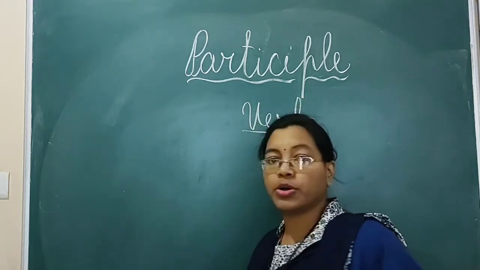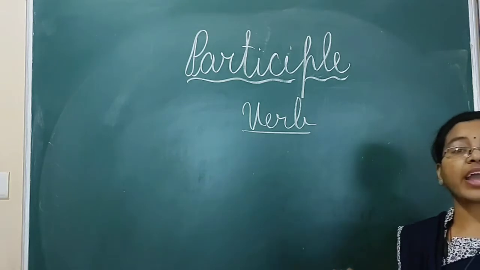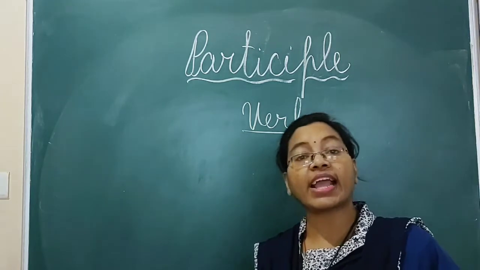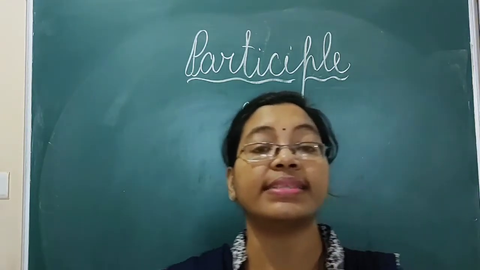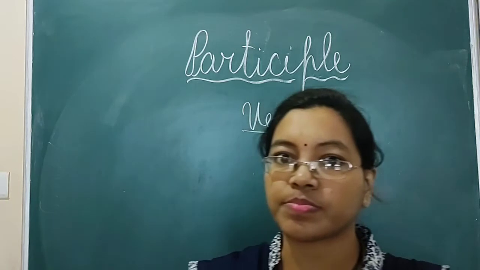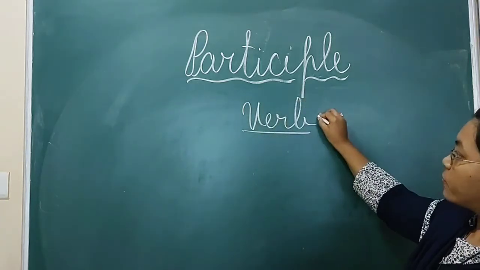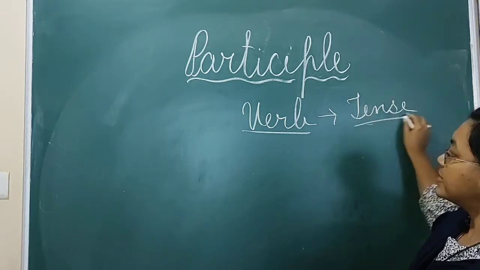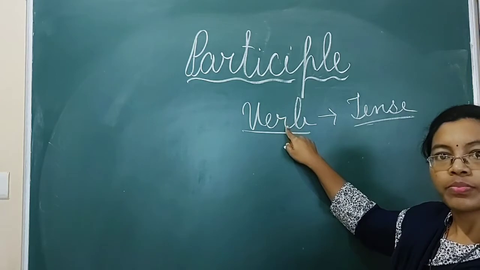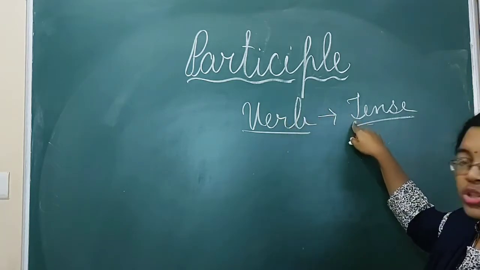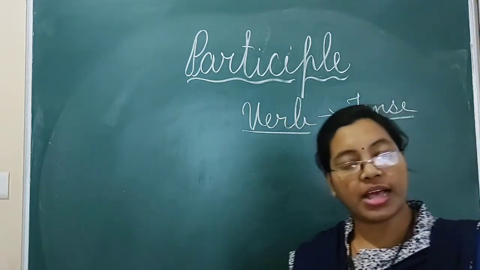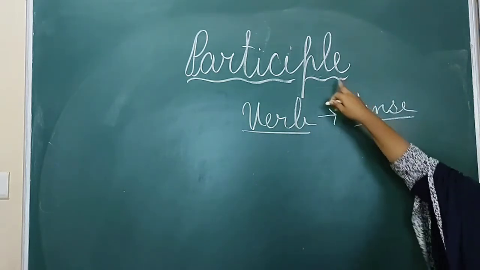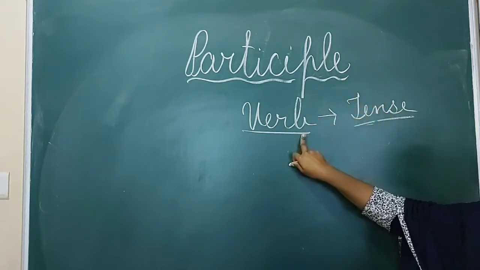So what is verb? Verb is an action word. As we know that verb is an action word, tenses tell us the time of an action. From the verb we can go for tense, because tense tells us the time of this action. Yes or no? Then we can come to know whether it is present tense, past tense or future tense. So that's why for this we are going for verb.